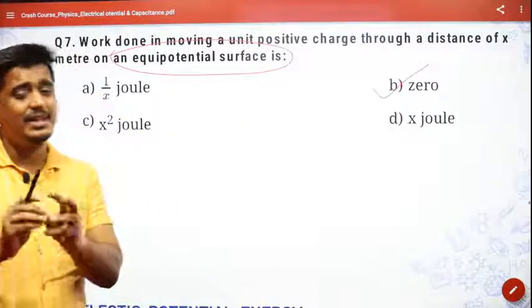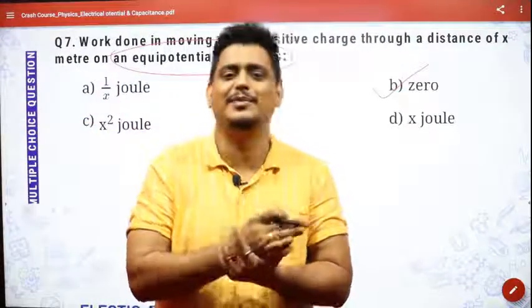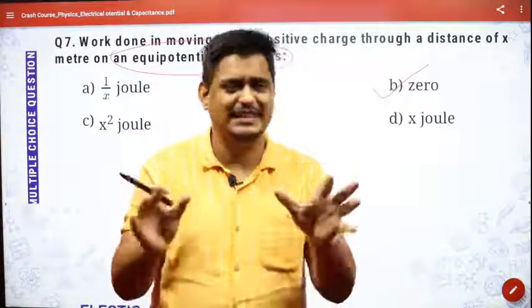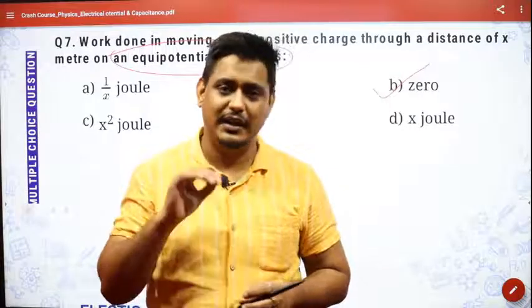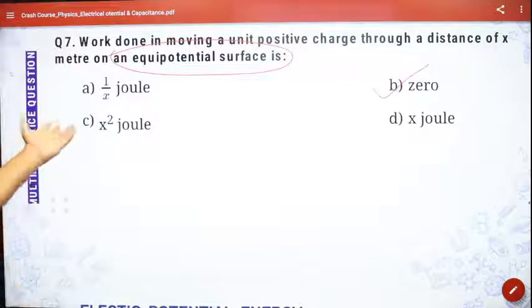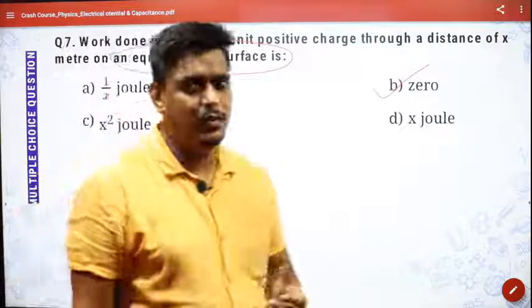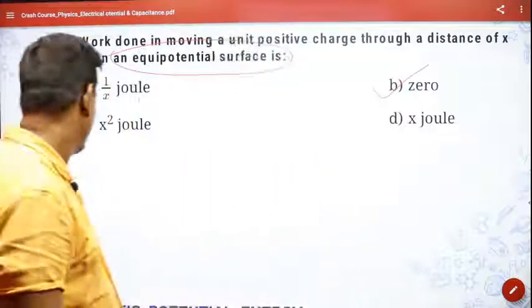See, very simple questions they are asking, but only if you have the knowledge about the basic things can you attempt the question itself, or else you'll get confused about what this work done is. It will be something like some x square joule, so that kind of confusion will come. Simple question this is. Let us proceed.